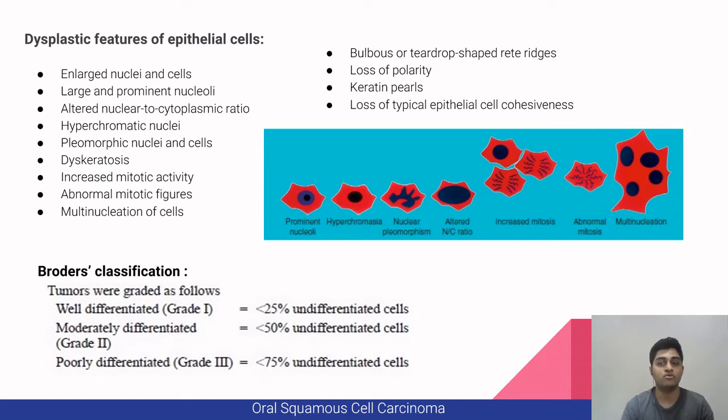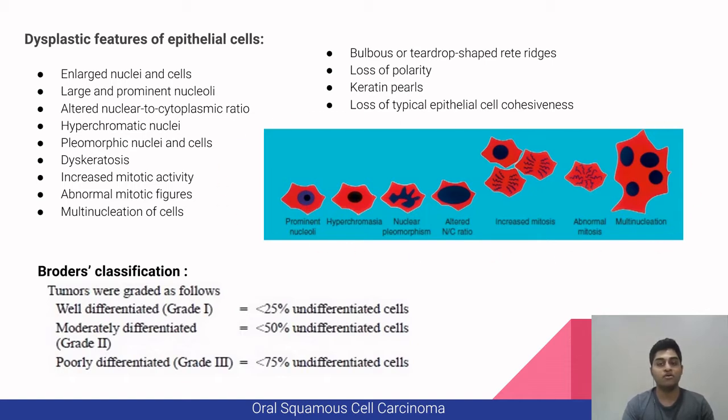Now moving on to histopathology, the main feature in every malignant lesion of epithelial origin is dysplastic features of epithelial cells, starting with enlarged nuclei and cells, large prominent nuclei, altered nuclear to cytoplasmic ratio, hyperchromatic nuclei, pleomorphic nuclei and cells, dyskeratosis, increased mitotic activity, abnormal mitotic figures, multinucleation of cells, bulbous or teardrop-shaped rete ridges, loss of polarity, keratin pearls, and loss of typical epithelial cell cohesiveness. You can use this diagram here to have a rough idea of how it looks.